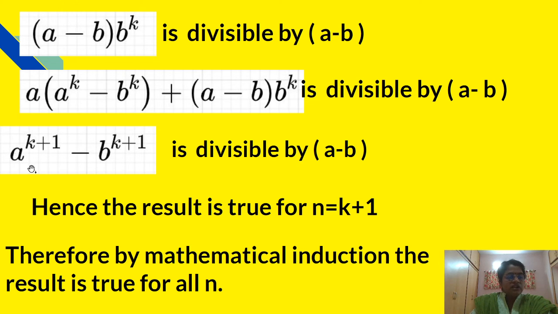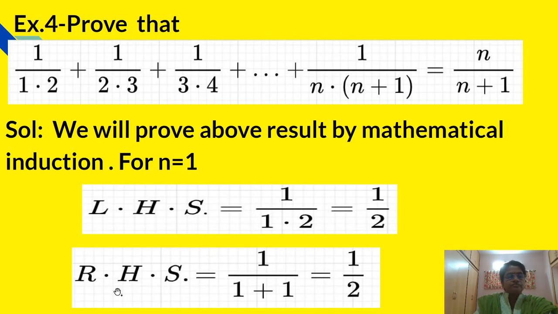That is, a raised to k plus 1 minus b raised to k plus 1 is divisible by a minus b. That is, we have proved the result for n is equal to k plus 1. We had assumed the result is true for n is equal to k, and we proved the result is true for n is equal to k plus 1, and therefore by mathematical induction the result is true for all n.